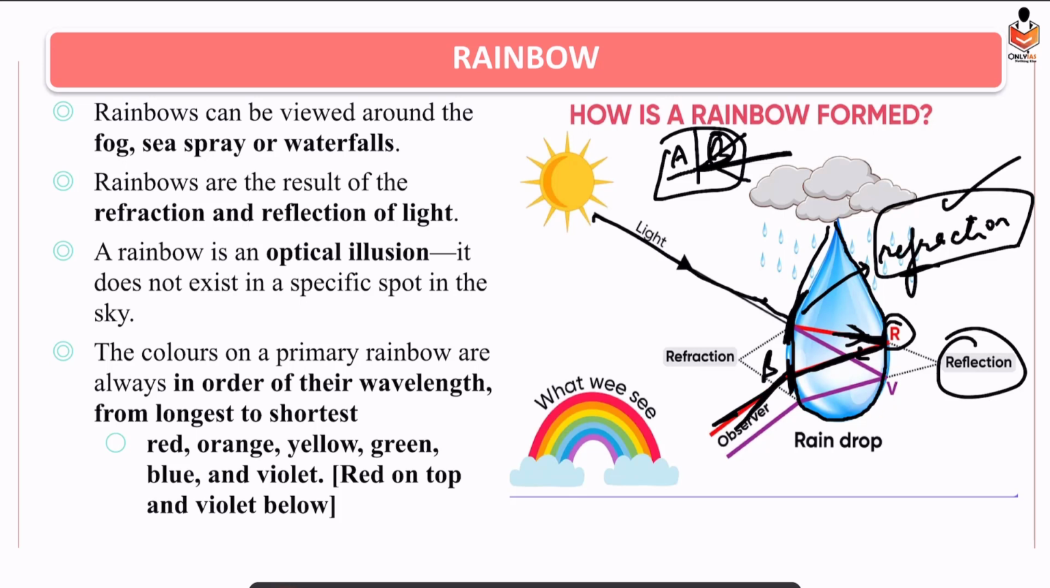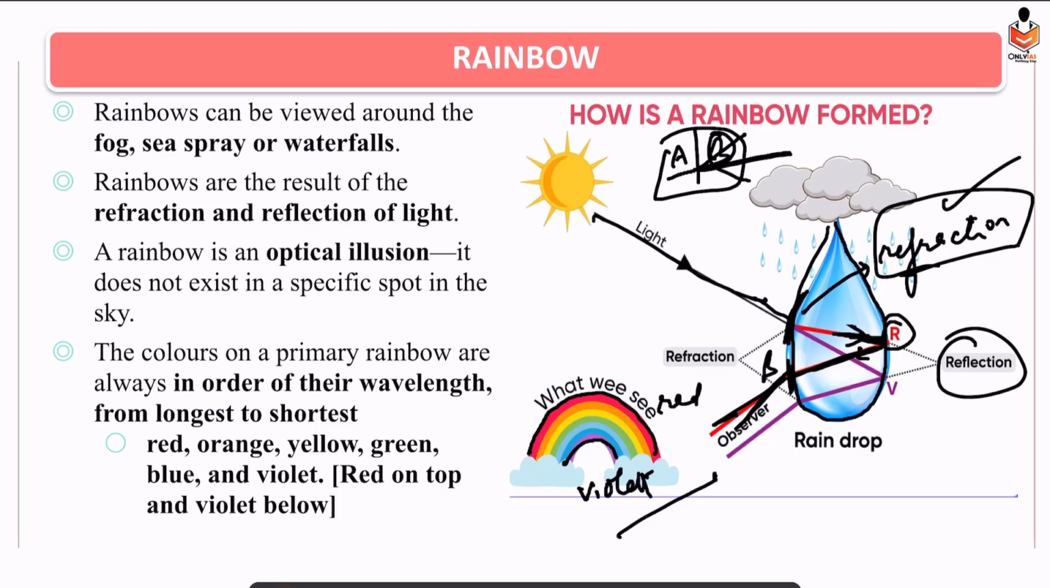So what is happening? The sunlight is falling on the raindrop. Refraction and reflection will take place. This leads to formation of rainbow. Okay, and how do we see a rainbow? On the top is red and on the bottom is violet. And the order is VIBGYOR. Do remember this thing.